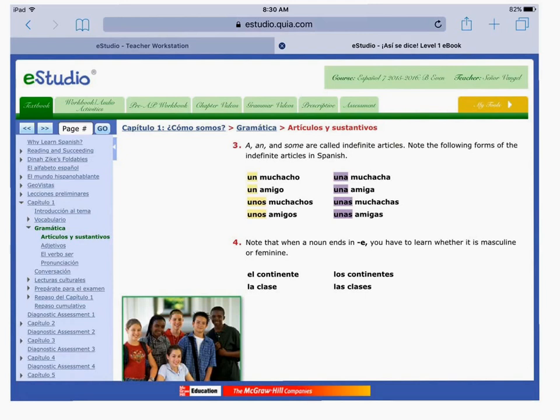So we have definite and indefinite articles. It's the same in English. You just usually probably wouldn't think about it that way. And point number 4 here is, some of you figured this out last week.